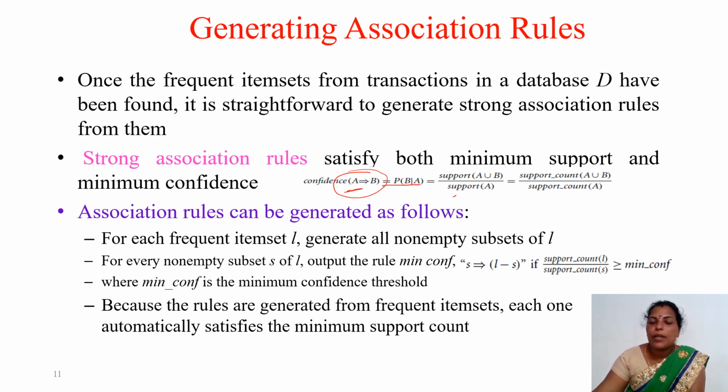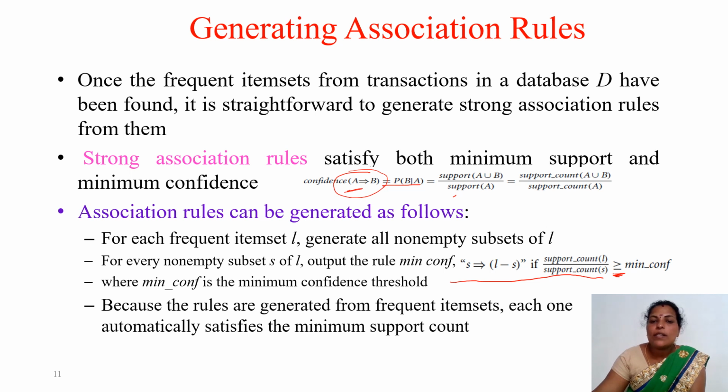Then for every non-empty subset S of L, we have to output the rule S implies L minus S if support count of L divided by support count of S is greater than or equal to minimum confidence. So we have to compute the confidence and it has to satisfy the condition greater than or equal to, always greater than or equal to. Always keep it in mind, where minimum confidence is the minimum confidence threshold. The threshold is also given, like 50% or 70%, 80%. Based on that we have to find out.